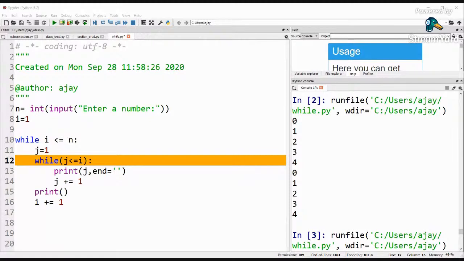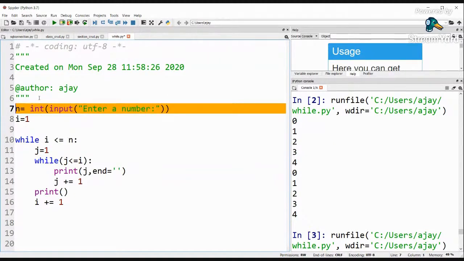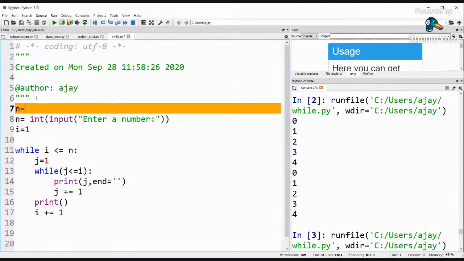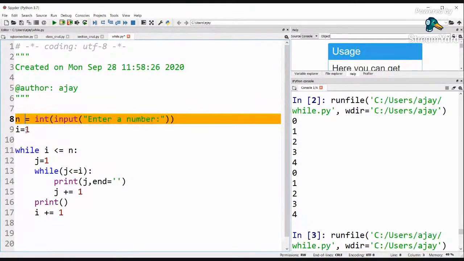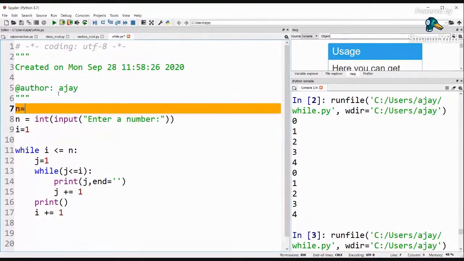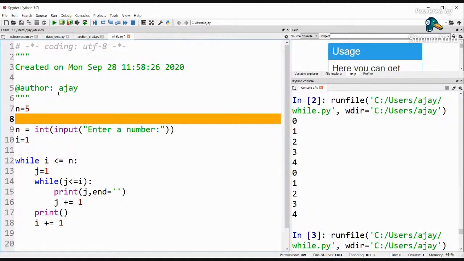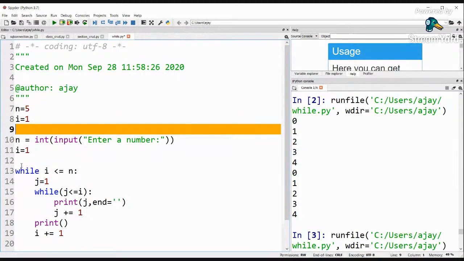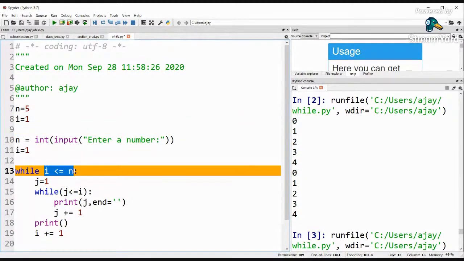Okay, let me just quickly explain the entire code. Now carefully listen to me. I'm going to accept a value, and the value of n I will assume to be 5. The value of i is 1. Then it checks the condition that i is less than or equal to n.